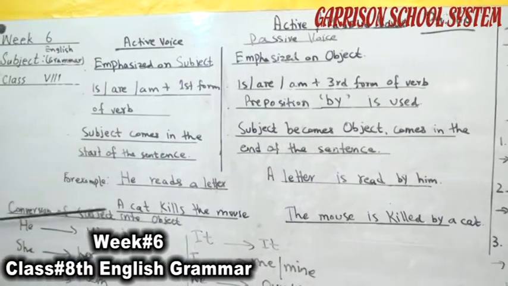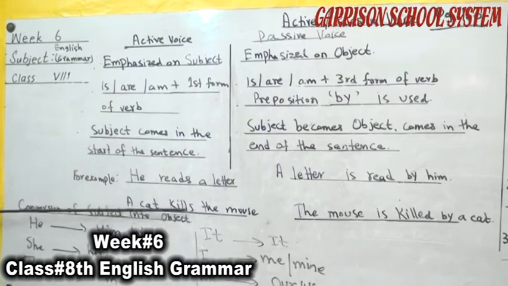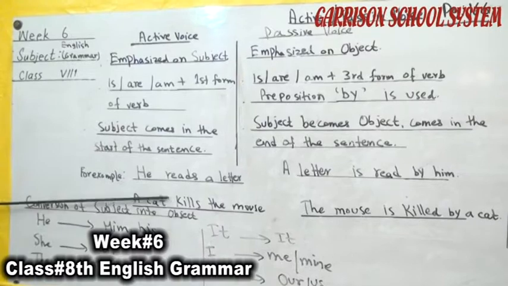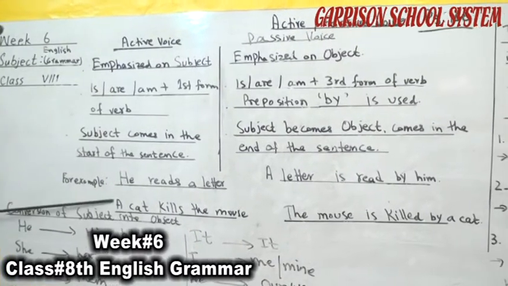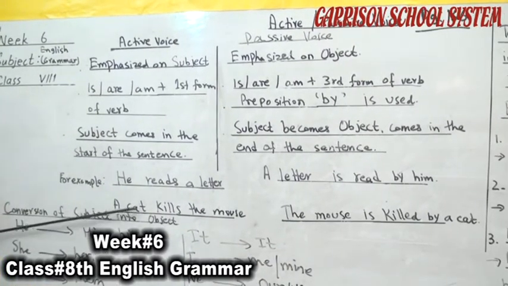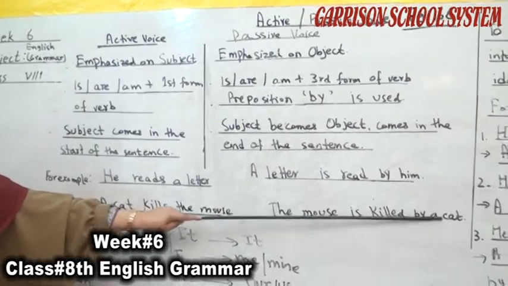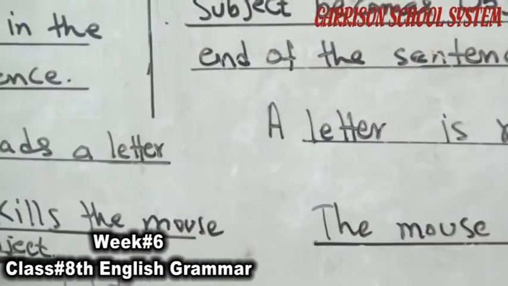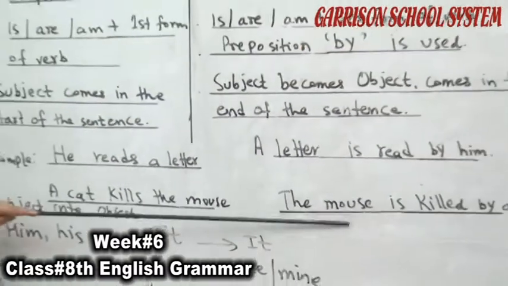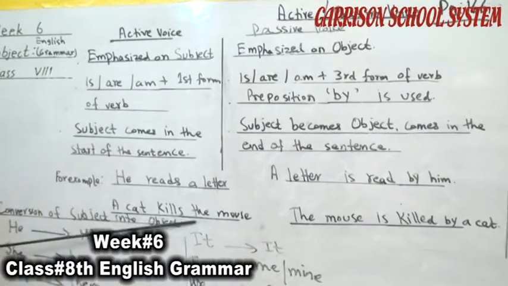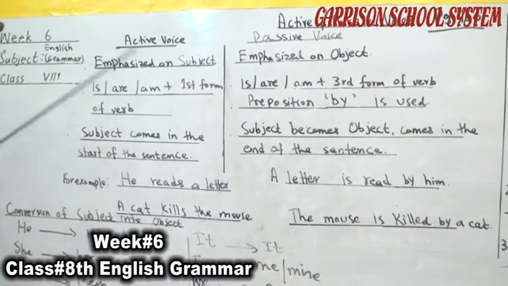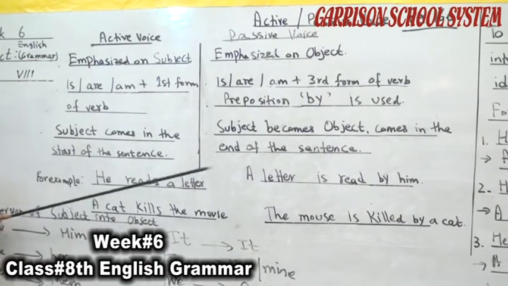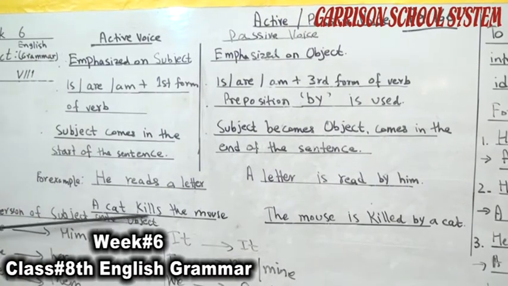We can see a second example. A cat kills the mouse. Here a singular subject is used. We use a singular object at the end of the sentence, the mouse, a single mouse. The object of the active voice becomes the subject of the passive voice. The mouse kills. Here comes the